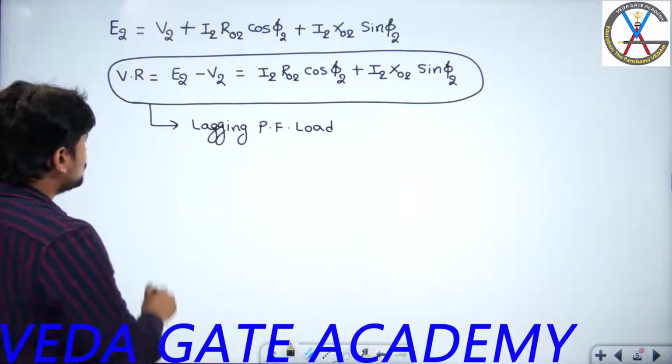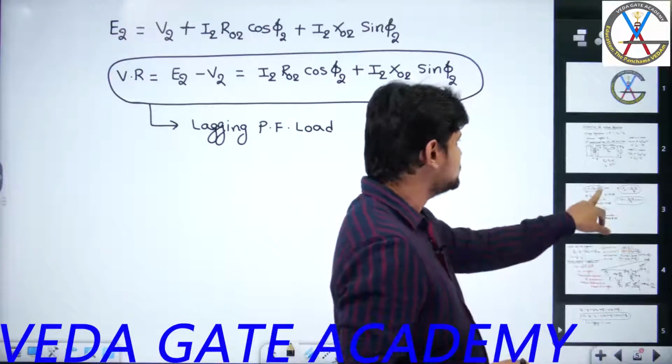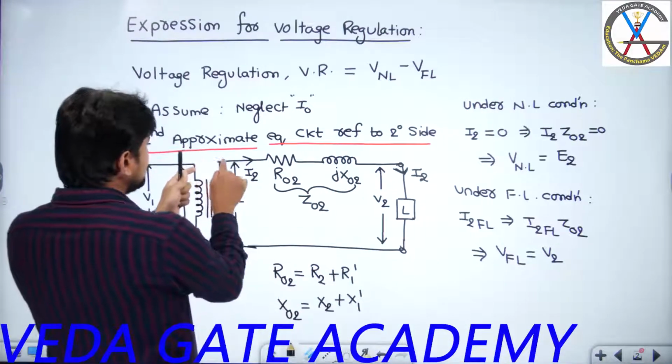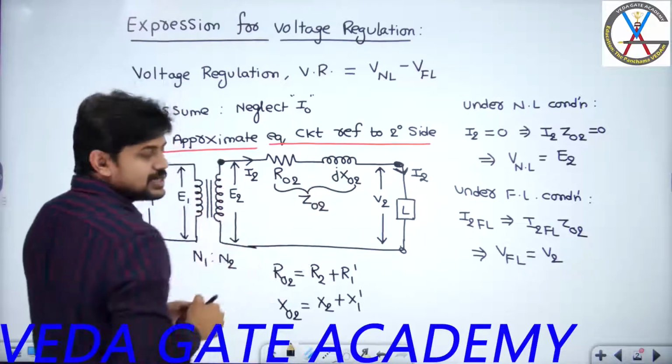So here this E2 minus V2, from the equivalent circuit diagram, if you see, the magnitude of E2 minus magnitude of V2 is nothing but the voltage drop across the leakage impedance.